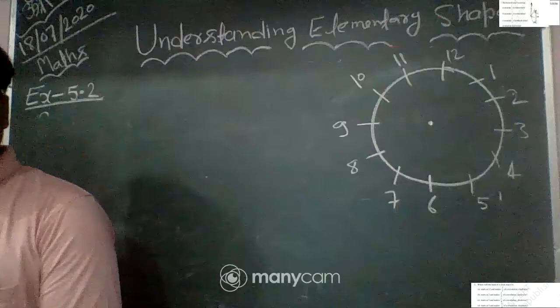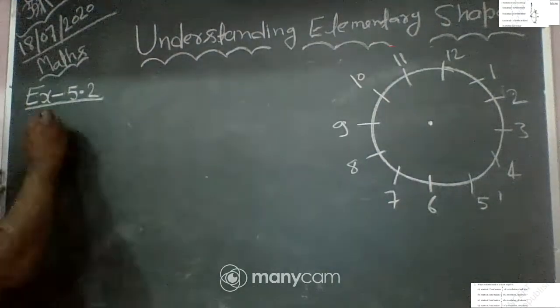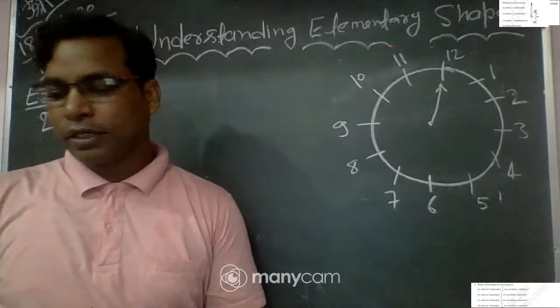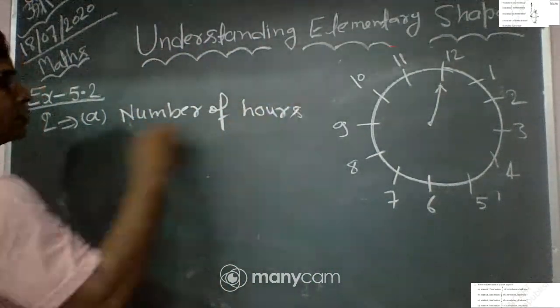So move from 2 by 6 hours in the clockwise direction: 1, 2, 3, 4, 5, 6. We reach 8. We take a half revolution from 2, so we reached 8. The hand of the clock stops at 8 o'clock.